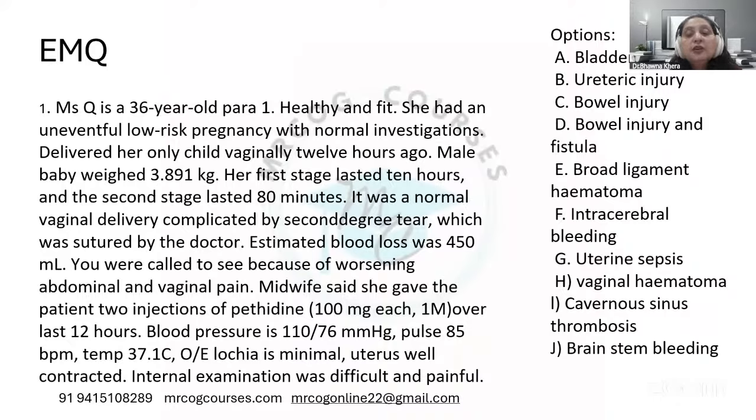You were called to see because of worsening abdominal and vaginal pain. Midwife said she gave the patient 2 injections of pethidine, that is 100 milligram each IM, over the last 12 hours. Blood pressure is 110 by 76, pulse is 85, temperature is 37.1. On examination, lochia is minimal. Uterus well contracted and internal examination was difficult and painful. What is happening around here? Now, what is the scenario and what is happening here in this patient?